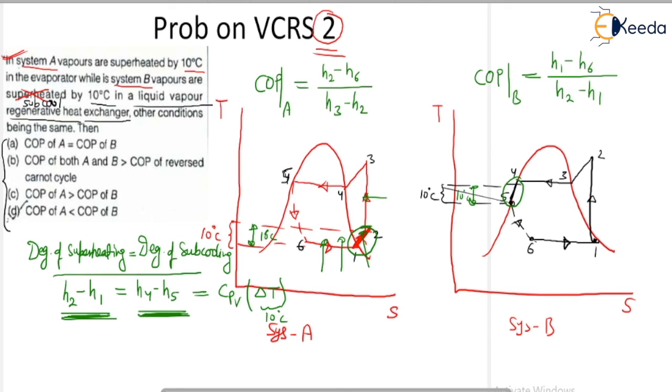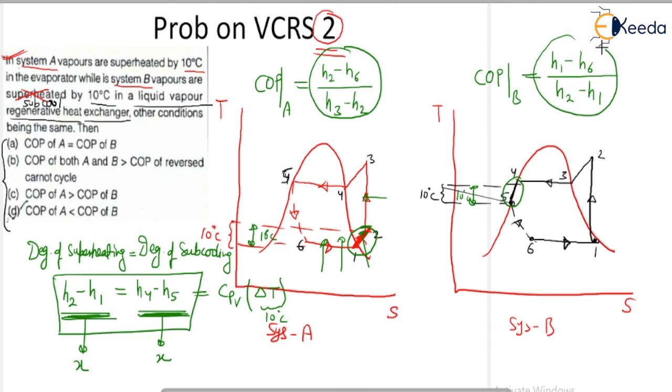If suppose this difference gives you x value, then H4 minus H5 will also give you the x value, because degree of superheating is just equal to degree of subcooling, because the temperature difference is 10 degrees here and also 10 degrees here. That means both COP values are going to be equal. If degree of superheating is equal to degree of subcooling, then the COP of A is equal to the COP of B. So option number A is your correct option.